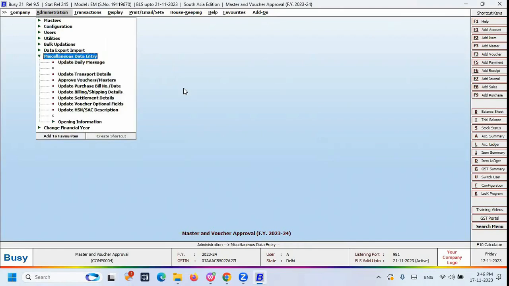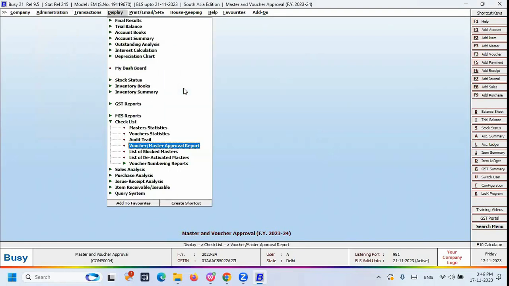One is from the Miscellaneous Data Entry menu. Another is the Display section, Checklist report. There are 2 ways to approve the voucher.